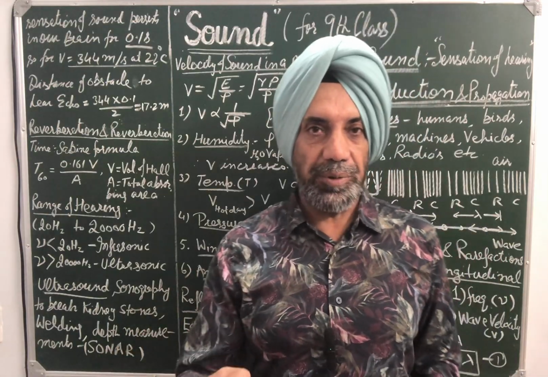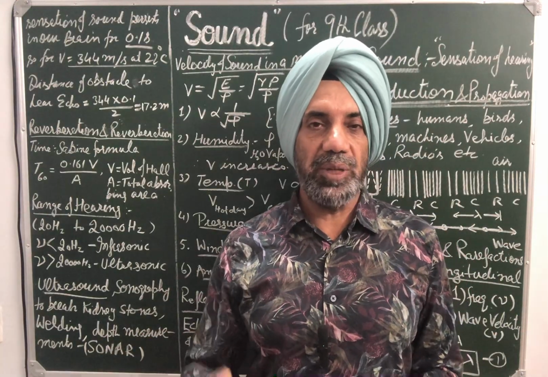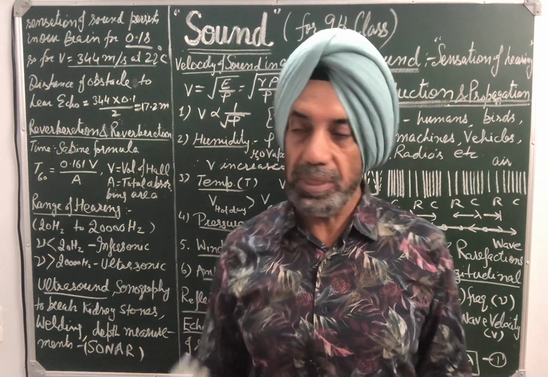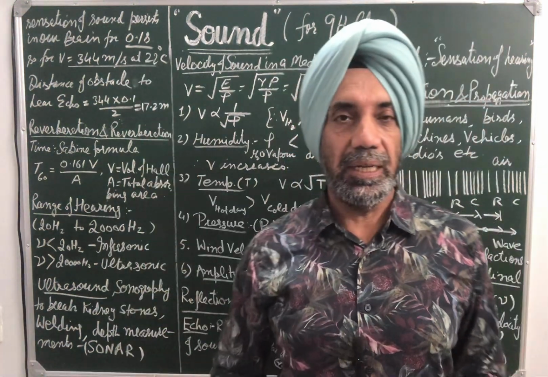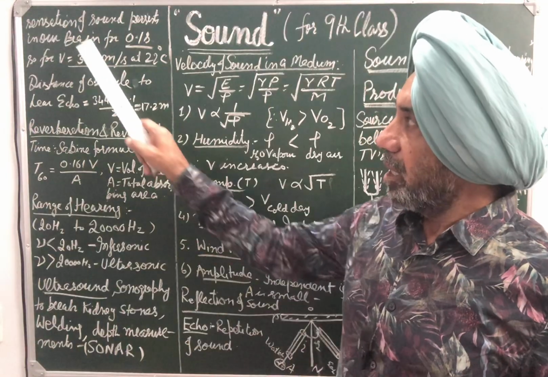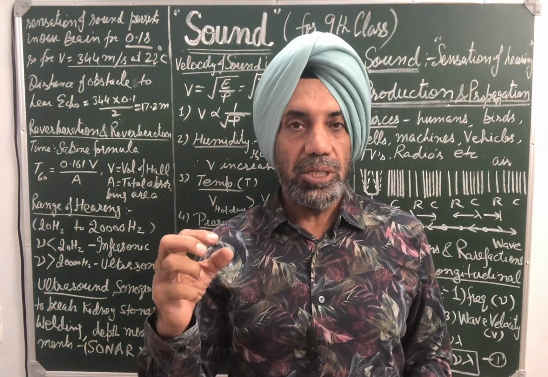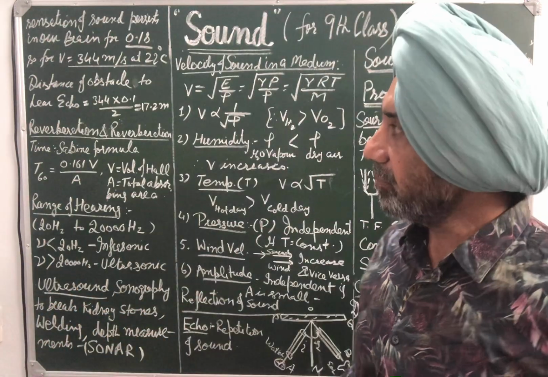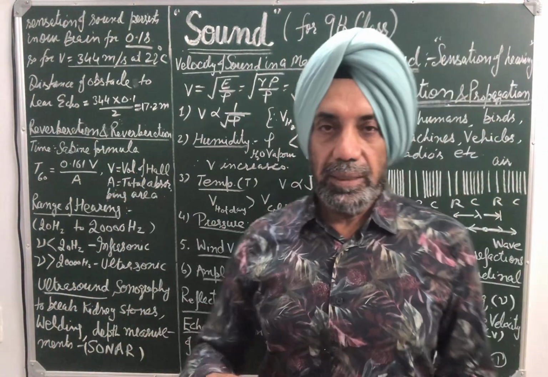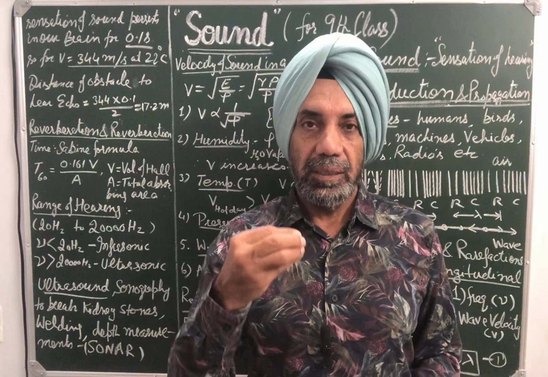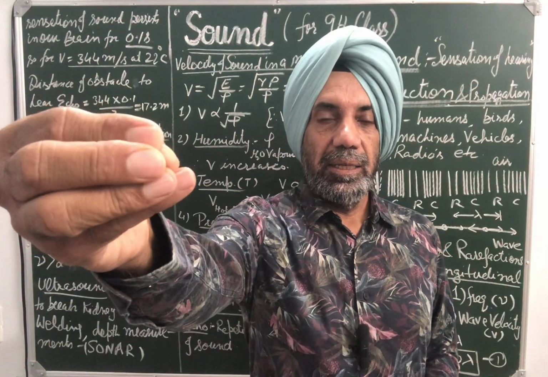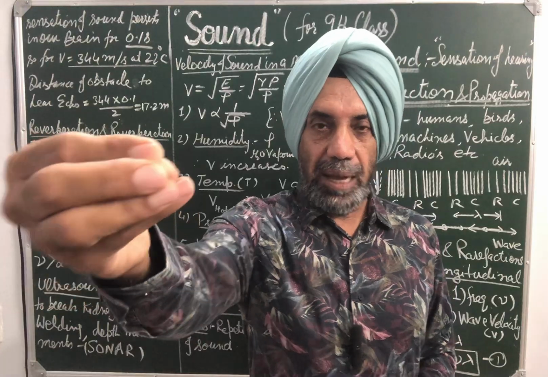We can differentiate between original sound and echo. Otherwise we cannot differentiate if it comes earlier than this 0.1 second, because the sensation of sound persists in our brain for about 0.1 second. So when we speak, sound goes to an obstacle, then gets reflected from the obstacle and comes back.